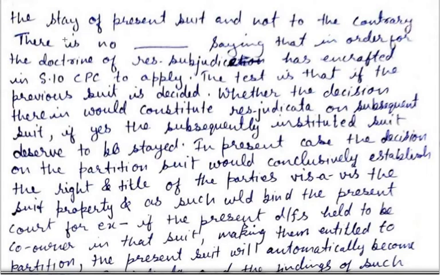Now next paragraph, that there is nothing which says that in order for the doctrine of res subjudice as engrafted in section 10 CPC to apply, the test is that if the previous suit is decided, whether the decision therein would constitute res judicata on the subsequent suit.